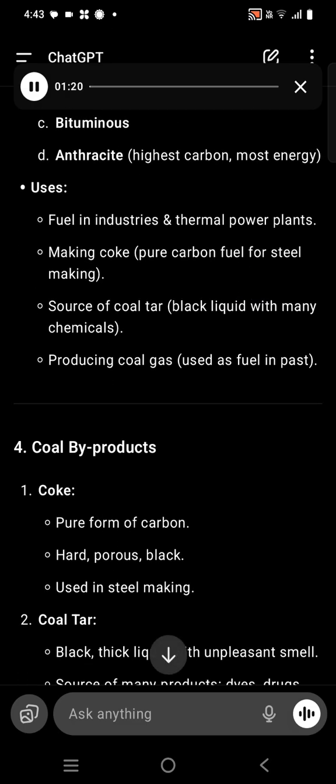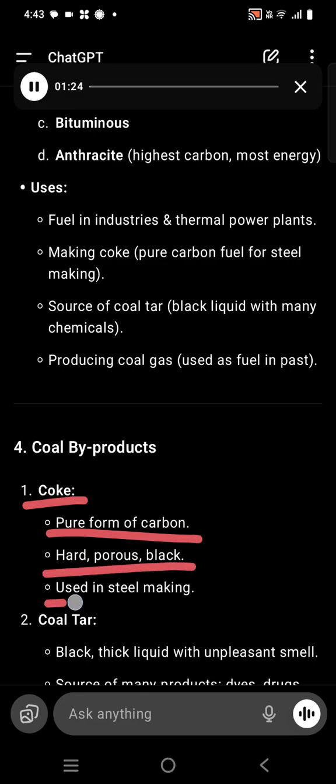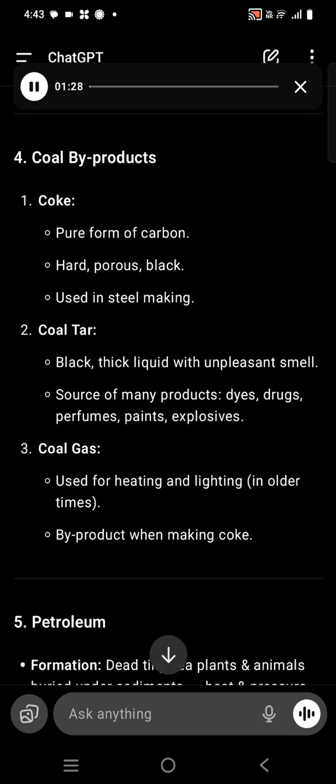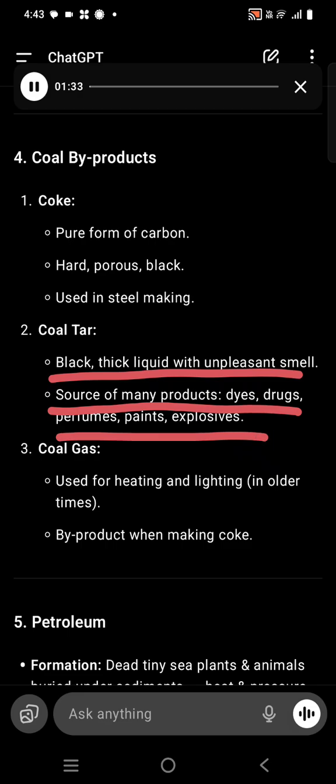4. Coal byproducts. 1. Coke, pure form of carbon, hard, porous, black, used in steel making. 2. Coal tar, black, thick liquid with unpleasant smell. Source of many products: dyes, drugs, perfumes, paints, explosives. 3. Coal gas, used for heating and lighting in older times, a byproduct when making coke.